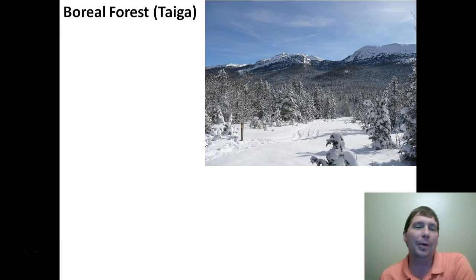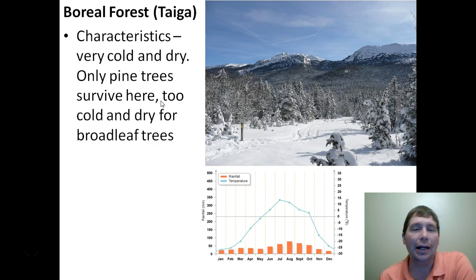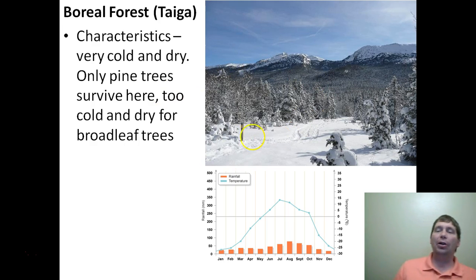Our next biome is the boreal forest, and sometimes you hear the term taiga thrown out. Boreal forest or taiga. Here's an example of the boreal forest or the taiga. Now, the defining characteristics of the taiga is it's very cold and it's very dry. It gets really cold here, and there's just barely enough precipitation to keep some trees alive. Now, the only type of trees that you're going to find in this area are going to be pine trees, because here's what it comes down to.